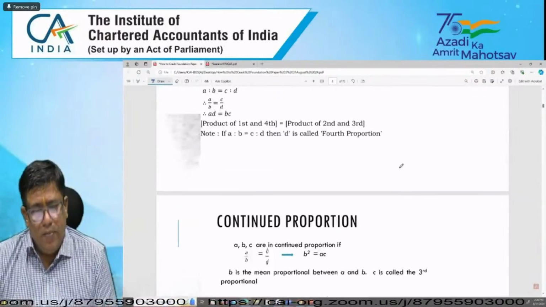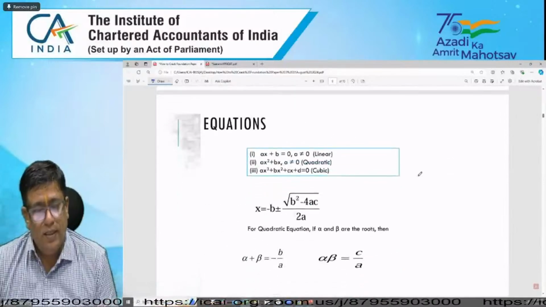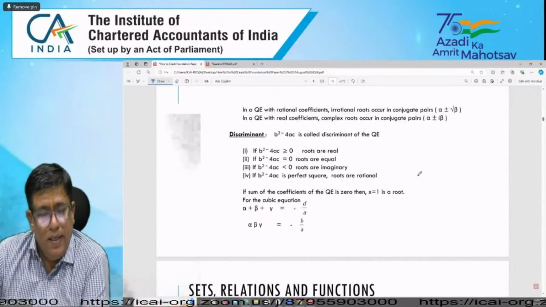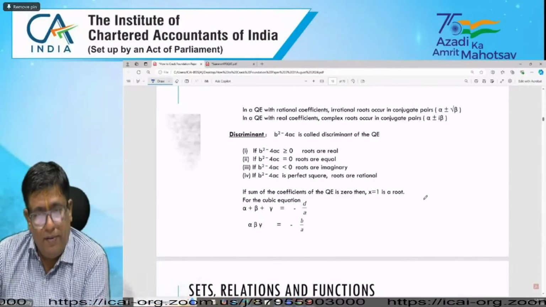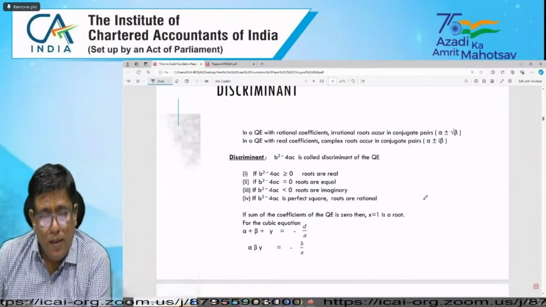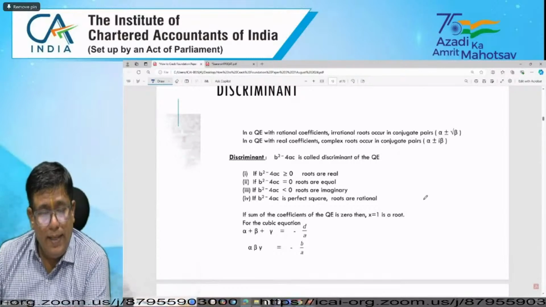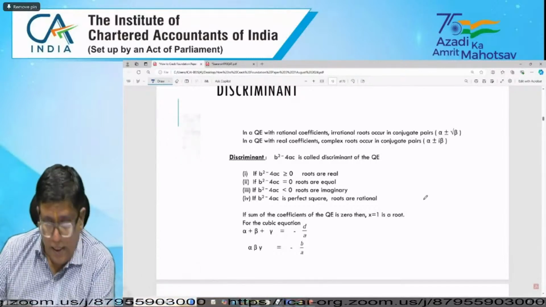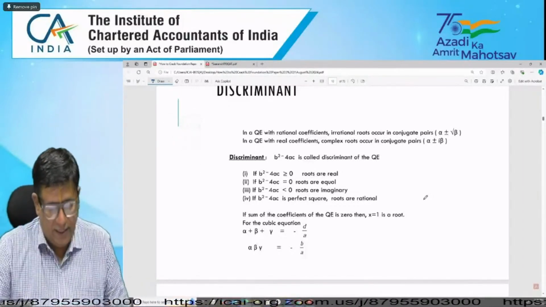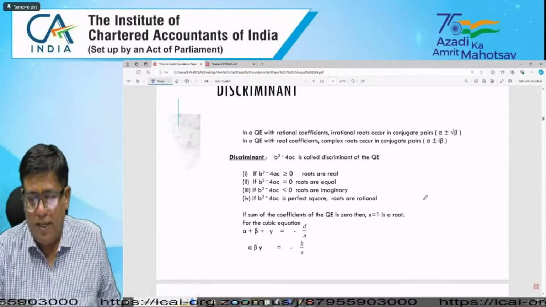Just give me a few minutes and I will look at this. Yes, I'm coming to that point. Please look at this slide and I will come back quickly. How we can identify such kinds of questions? Suppose last year one question had come. I will explain that kind of question also. Bhumika, are you there? Yes.